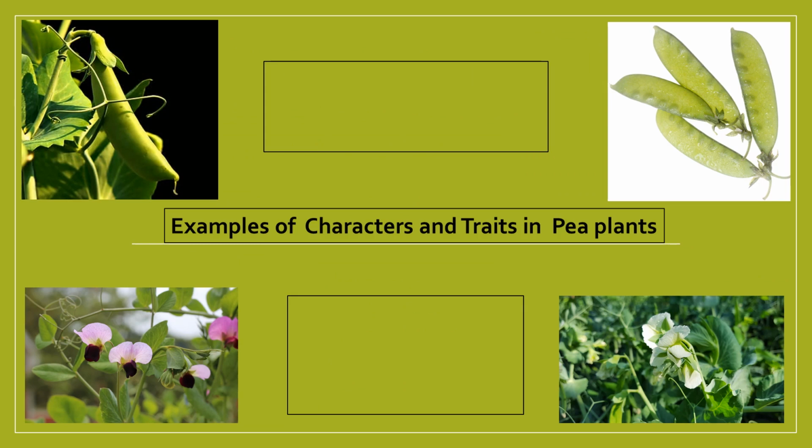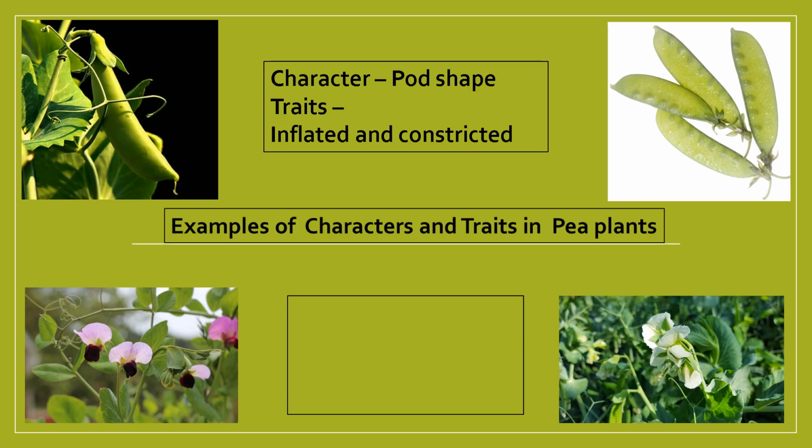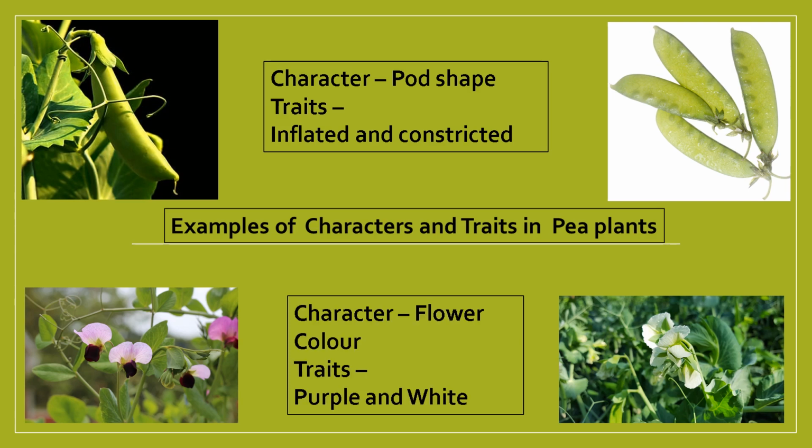Similarly, if we take pod shape in pea plants, the character is pod shape and the traits are inflated and constricted. If you take the character of flower color in pea plants, the traits are purple and white.